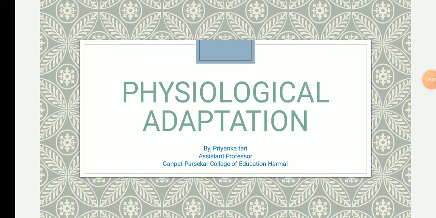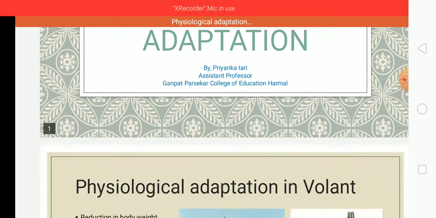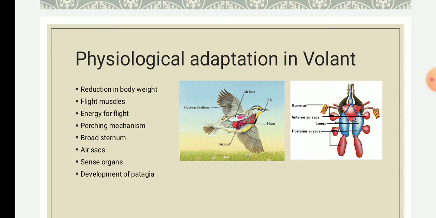In today's video we will study the physiological adaptation in volant organisms. The animals which inhabit the aerial environment are said to be volant. Volant means flying adaptation, that is, the changes in their structural, morphological or physiological behavior for the aerial mode of existence. These animals are known as volant forms.